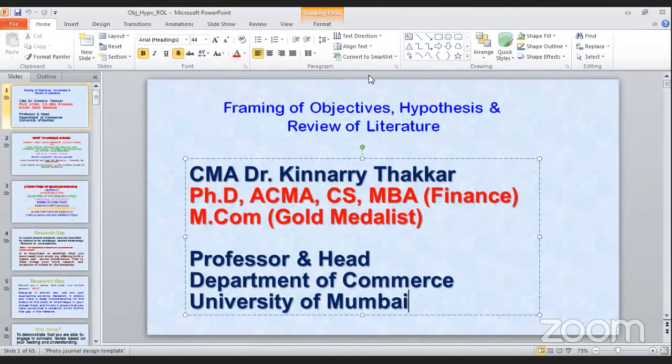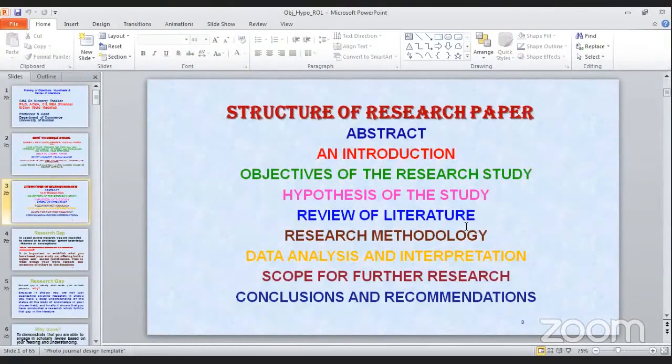Now review of literature is the only part of your entire research contents which has to be done throughout your research study. You cannot stop review of literature at any time. So today's session will not follow your theoretical concept of objective and hypothesis, but the order in which you actually practically do research. Therefore we will start with the first stage of research, review of literature.